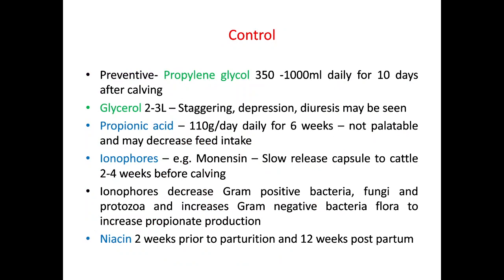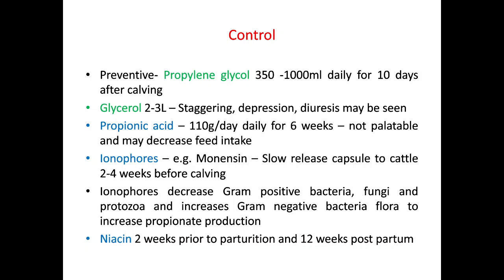Okay, so what is a control measure? You don't want the animal to develop ketosis, so what can be preventive? Sometimes propylene glycol, 350 to 1000 ml daily for 10 days, can be given after calving. Then you can give glycerol, 2 to 3 liters, but it may cause signs like staggering, depression, and diuresis. Sometimes people try to use 1 liter of glycerol, right?